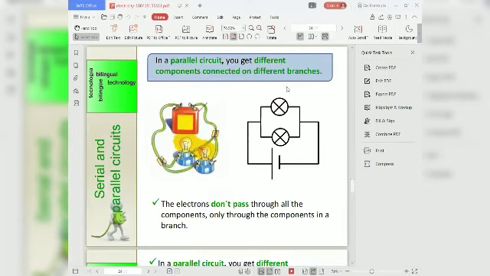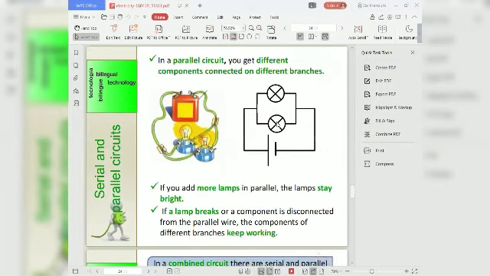This is the parallel circuit. In a parallel circuit, you get different components connected on different branches. The electrons don't pass through all the components, only through the components in the branch. If you add more lamps in parallel, the lamps stay bright. If a lamp breaks or a component is disconnected from the parallel wire, the components of the different branches keep working.